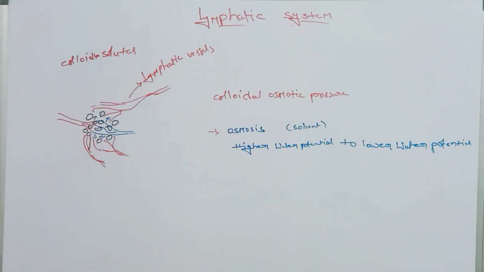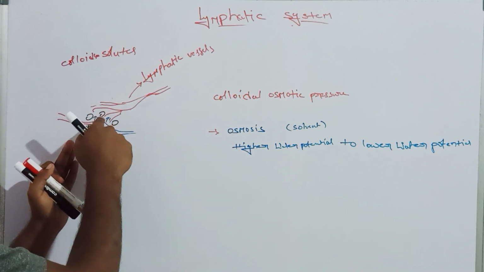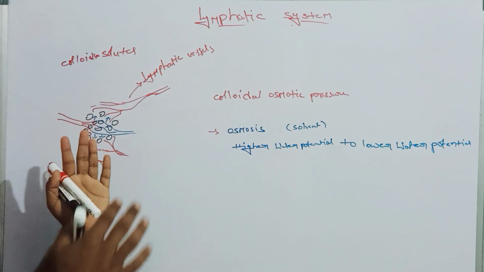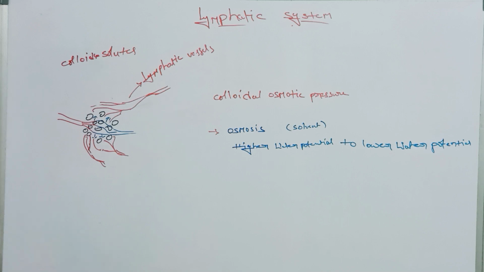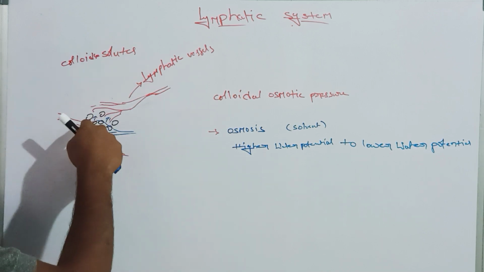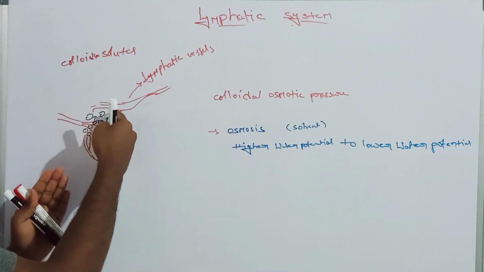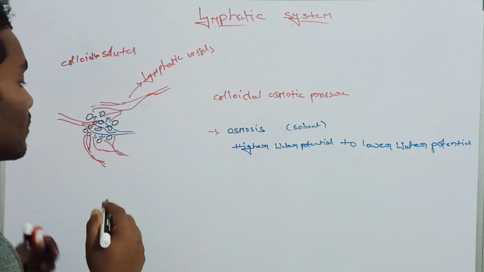Here, when the fluid comes out of the capillaries, this causes the colloidal osmotic pressure. The solvent, the fluid, creates osmotic pressure, along with some solutes present. I already told you that is glucose and proteins like that. So this colloidal osmotic pressure causes re-entering of the extracellular fluid into the capillaries.